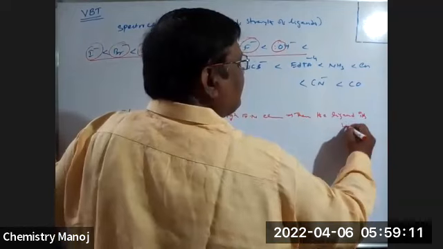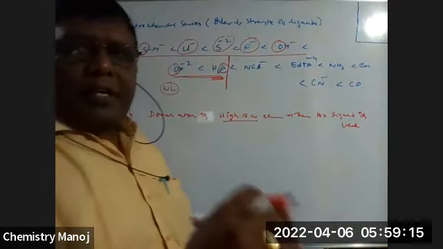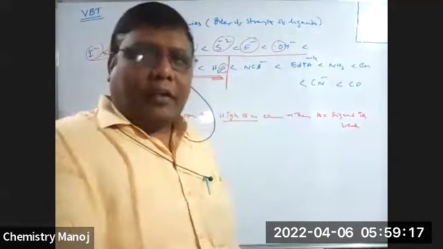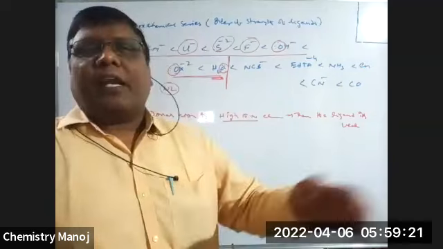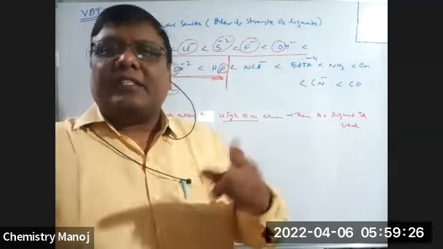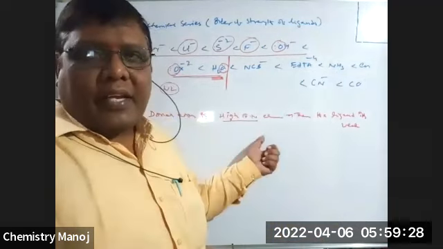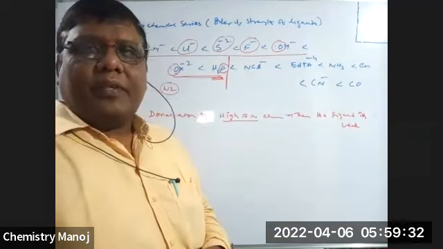Why is it weak? Because it is a highly electronegative element, it has not that much tendency to donate its electron pair to others. It is not ready to give that electron pair. The species which is ready to give an electron pair to others is the best ligand. But these are not the best ligands. That is why we consider these as weak ligands. Okay?